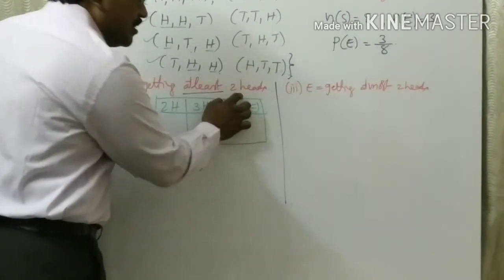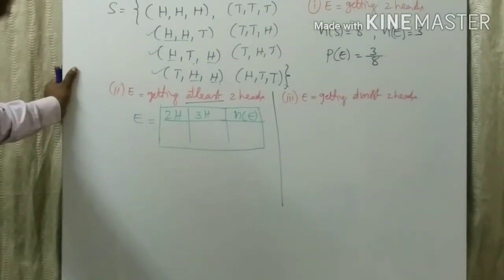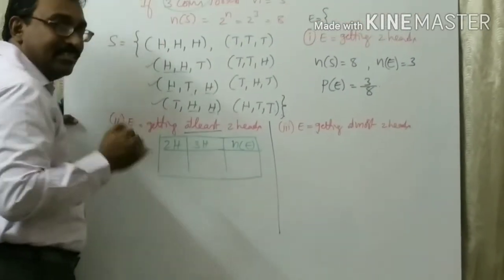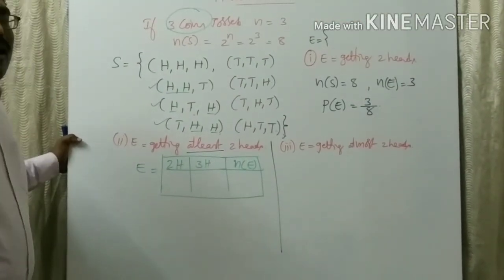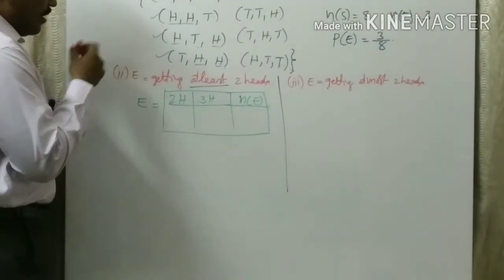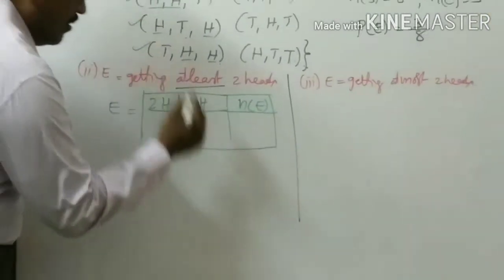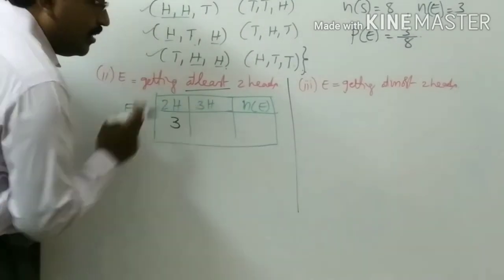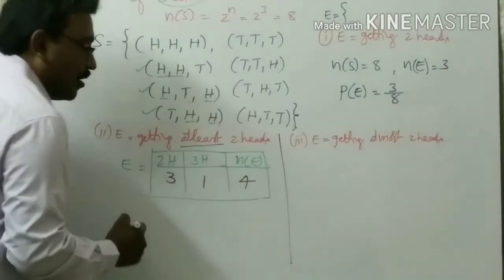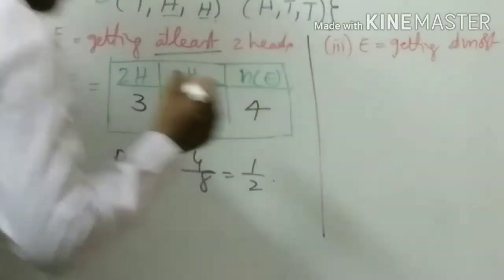So getting at least 2 heads means you could get 2, 3, 4, 5, and so on. But how many coins are tossed? Only 3 coins. So your least is 2, and the maximum is 3. Now, how many 2-heads outcomes are there? Here, 1, 2, 3. How many 3-heads outcomes? Only 1. So in total there are 4. The probability of this event is 4 by 8, that is 1 by 2.